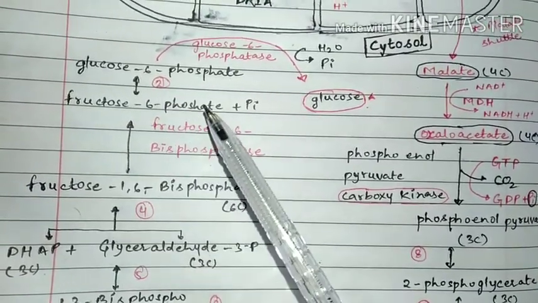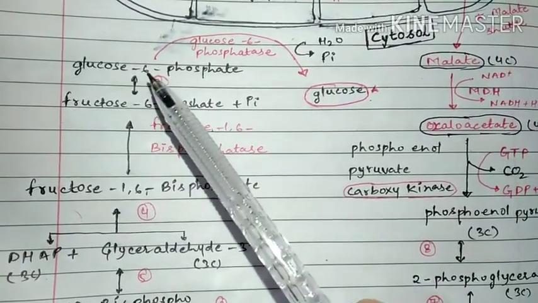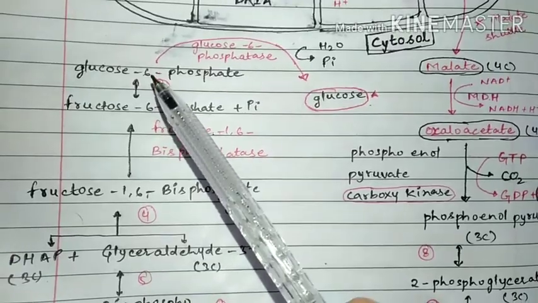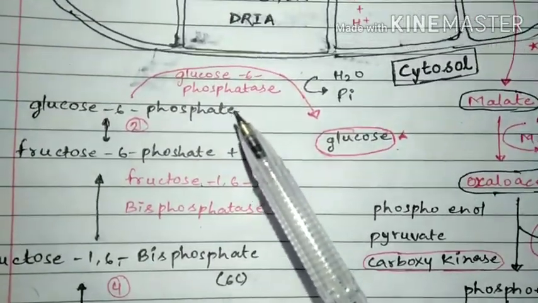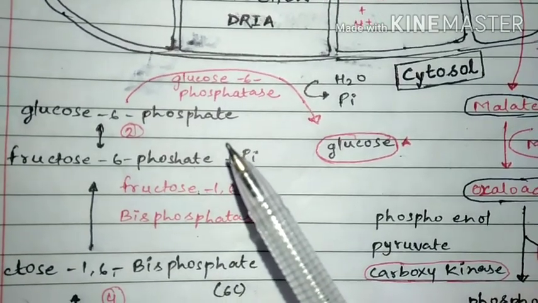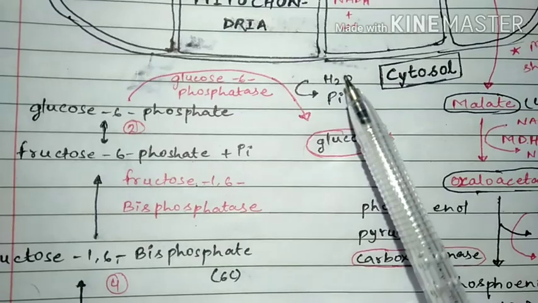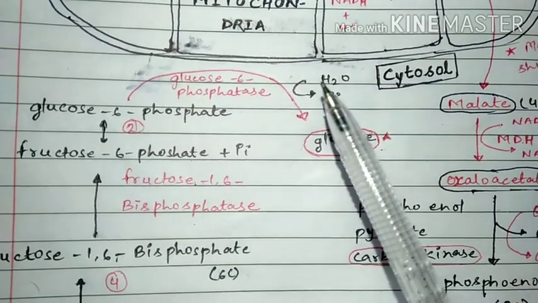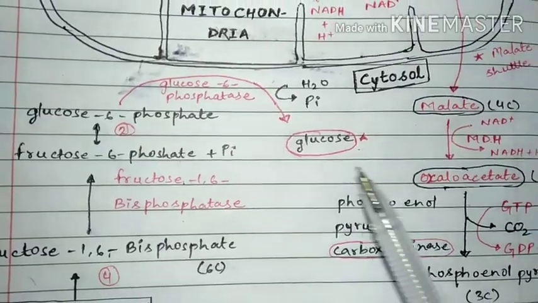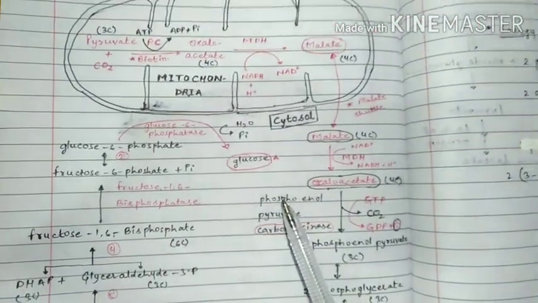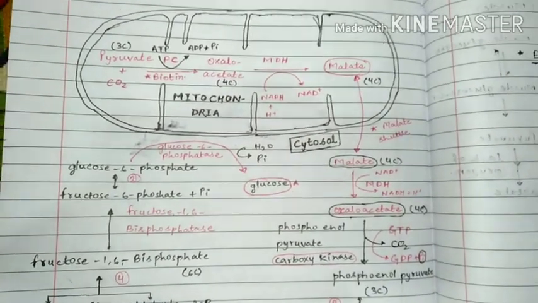Automatically it will convert into glucose 6-phosphate. There is no specific enzyme required. After the formation of this glucose 6-phosphate, a specific enzyme is required, that is glucose 6-phosphatase. This enzyme removes the phosphate group, hydrolysis takes place, and finally we get the glucose. So this is the whole pathway by which non-carbohydrate compounds convert into glucose.